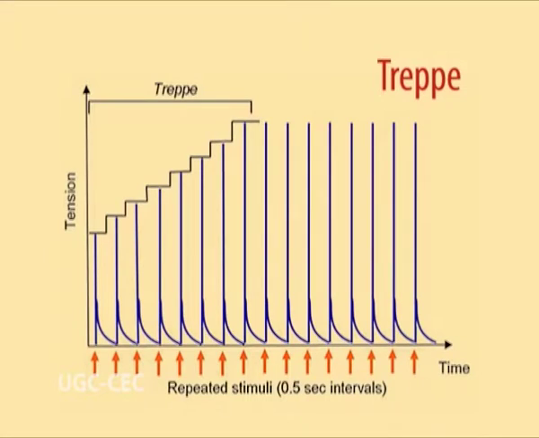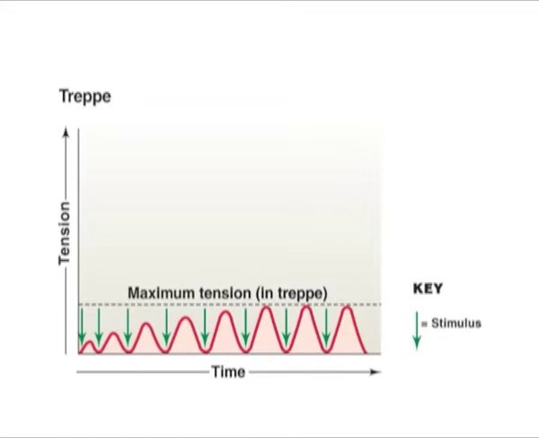Treppe is seen when a skeletal muscle is stimulated a second time immediately after the relaxation phase has ended. The contraction that occurs will develop a slightly higher maximum tension than did the contraction after the first stimulation, and this will continue over the first 30 to 50 stimulations. Thereafter, the amount of tension produced will remain constant at roughly 25% of the maximal tension that would be produced in complete tetanic contraction, also known as tetanus.